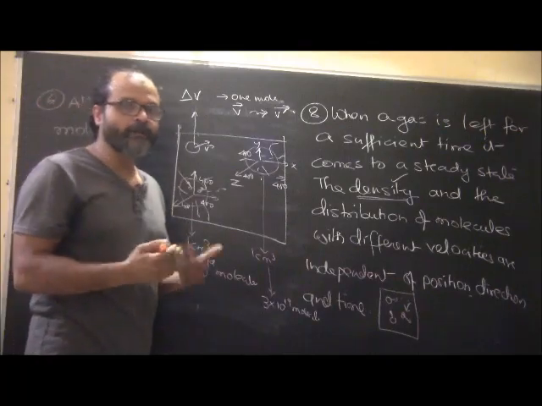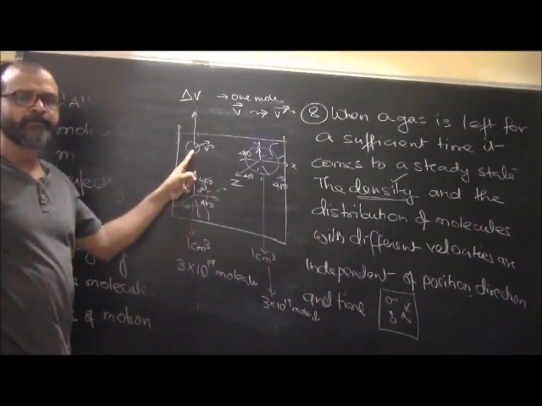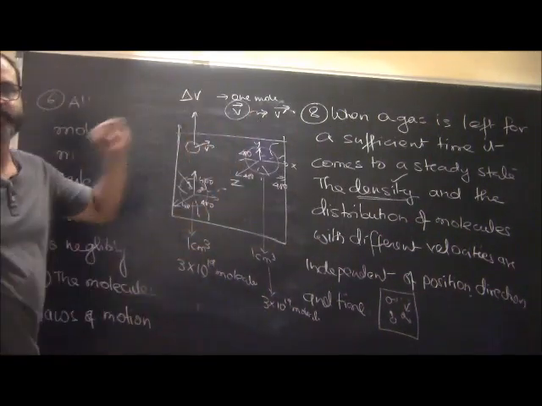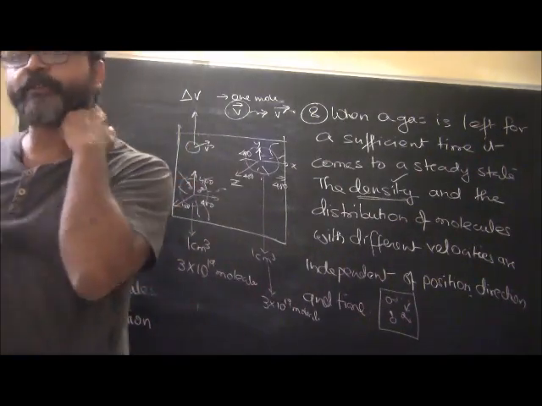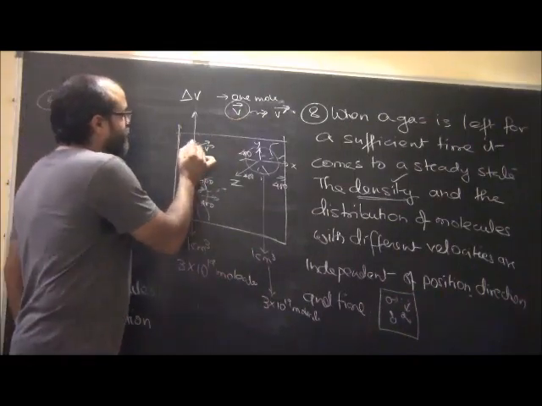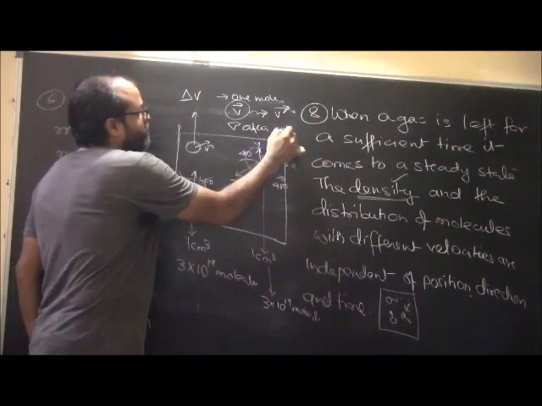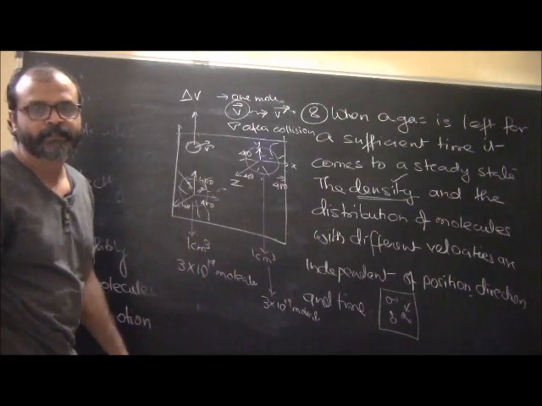So what will happen next? Now there will be some other molecule in this same volume delta V which will acquire a velocity of V after collision. There will be some other molecule which will acquire the same velocity after collision.